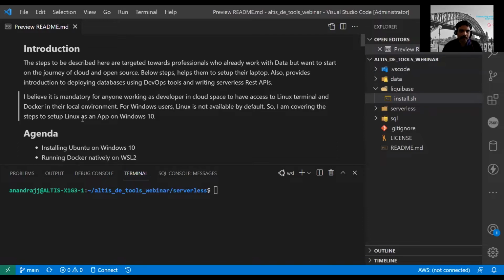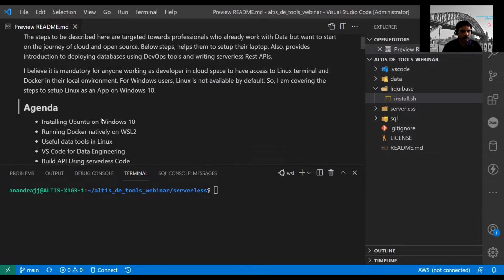I think that's where Windows has also started their journey. They have included Linux as a native app in their OS, so all the developers will love to use Windows. For Windows users, unfortunately, it's not a default app. We still have to go through some steps in order to get that set up. So that's all covered in this session.